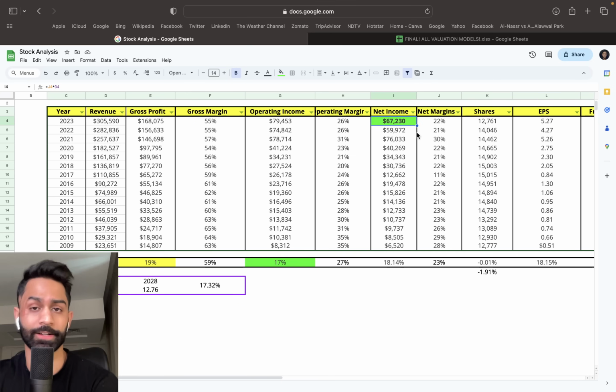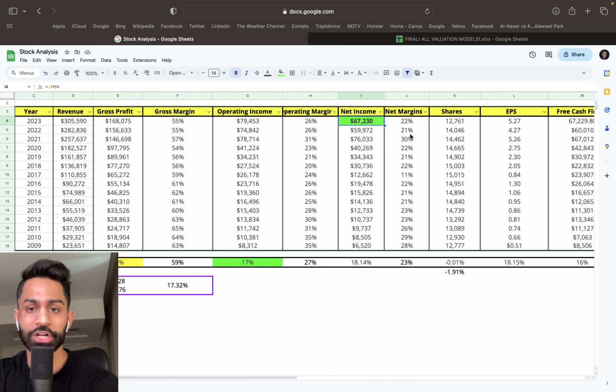But this year it's expected to accelerate once back up. $67 billion is going to be that number. Shares outstanding have consistently gone down. Now you'll notice that the share count hasn't really moved since 2009 when there were about 12.7 billion. This again is on a split adjusted basis, and now they're sitting at 12.76 billion shares.